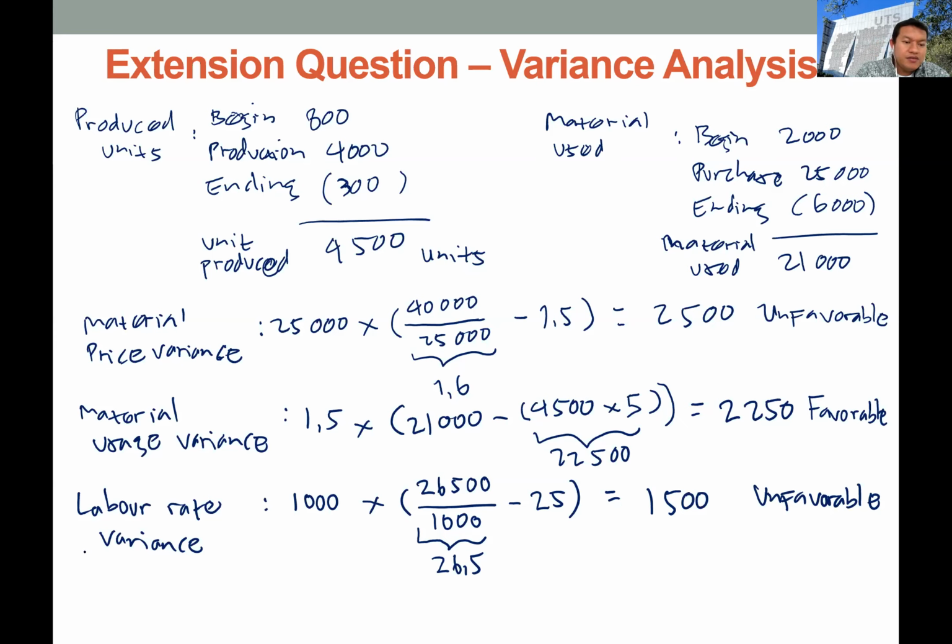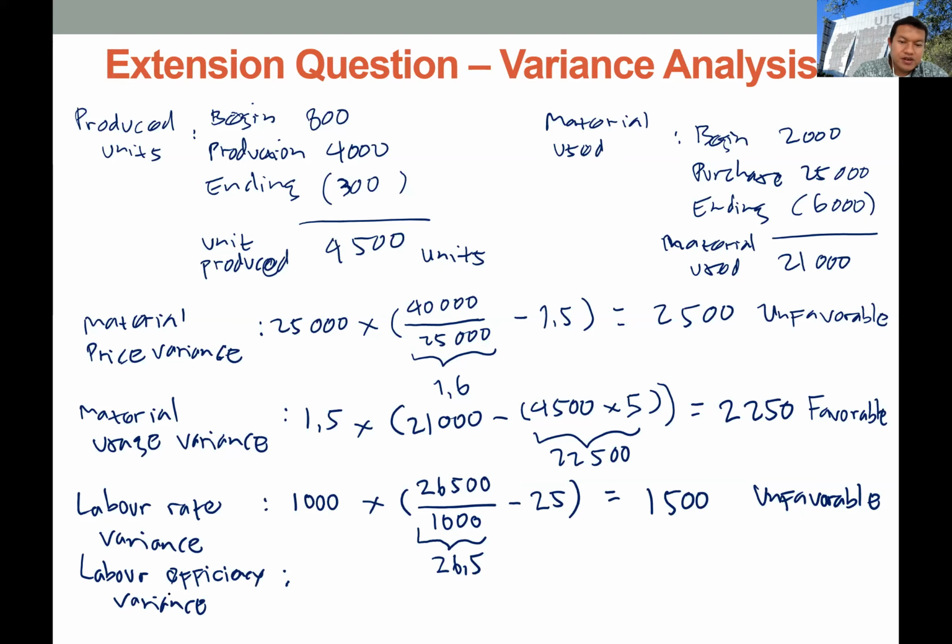And lastly, we have the labor usage variance or labor efficiency variance. Okay, so we want to know the differences of labor consumption, and we multiply the differences with the budget rate.